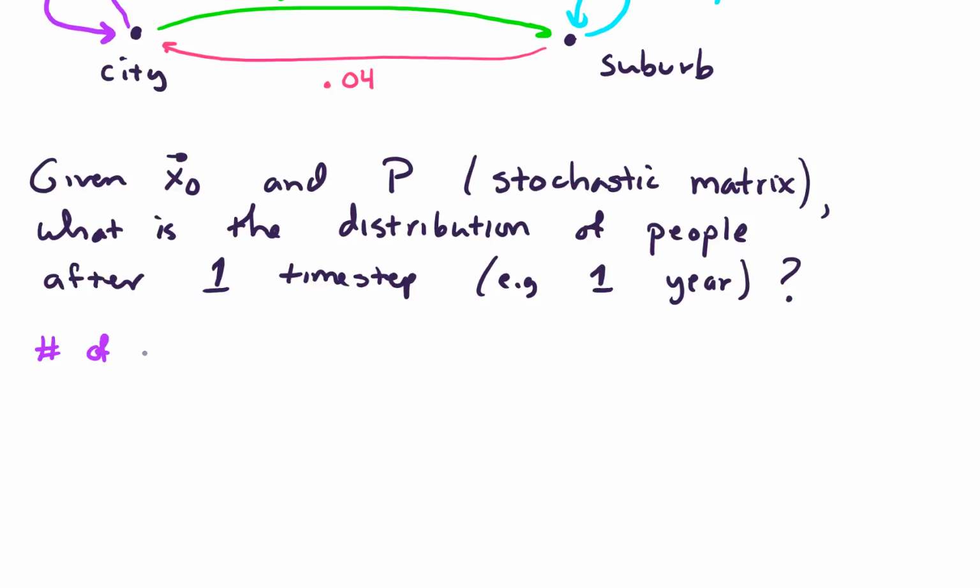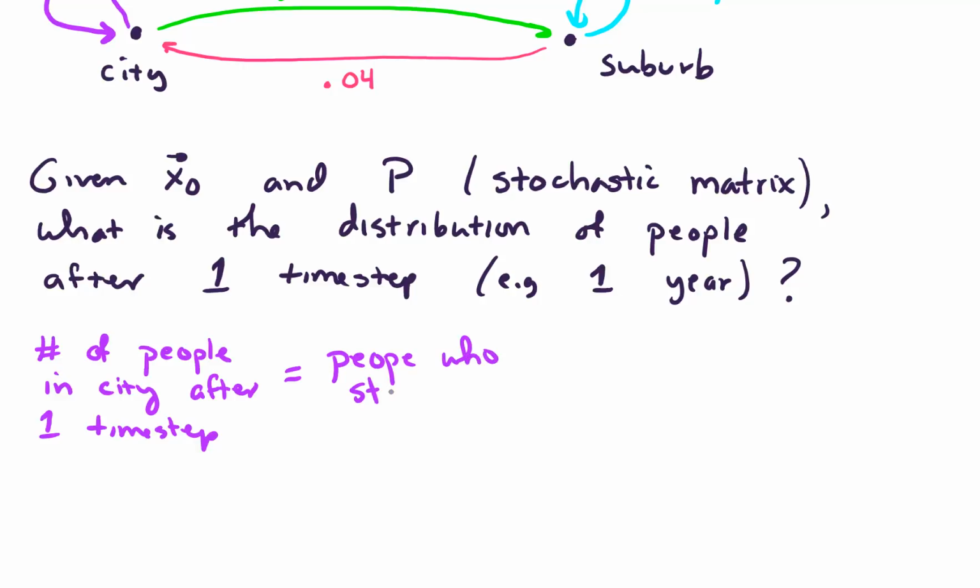All right, so the long way to do this: if we wanted to figure out the number of people in the city, say after one time step, well, how do we get city dwellers? These would be the number of people who stayed. So these are the people who stay in the city plus the number of people who migrate from the suburbs. And so we can compute these two quantities given the information that we have.